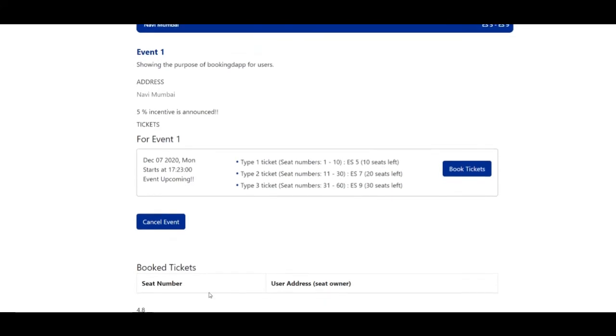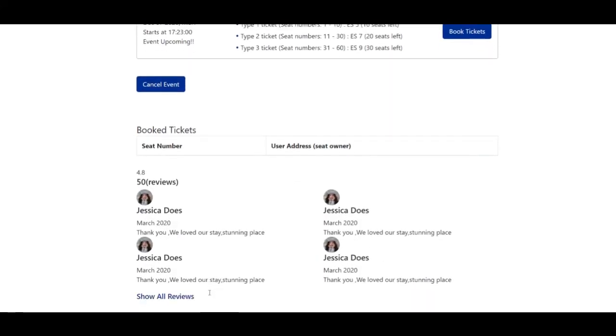So I'll come back to it. And here is the logging of book tickets. So basically, whenever people book tickets for this event on the platform, the owner of the event will get the seat numbers along with the account addresses from which the seats have been booked.